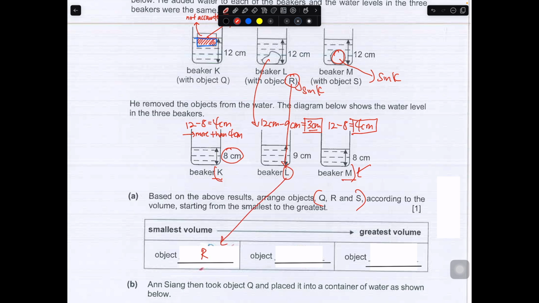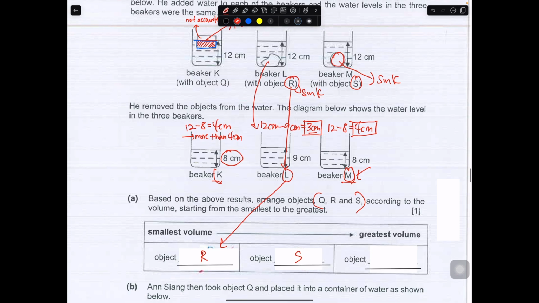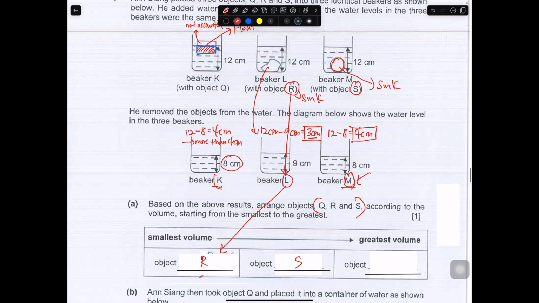Okay, in the next part, it will be the one with 4 cm versus more than 4 cm. Of course, the one in the middle will be your object S, in beaker M. So in the last part, the greatest volume should be the one that is the floating object, which is object Q.